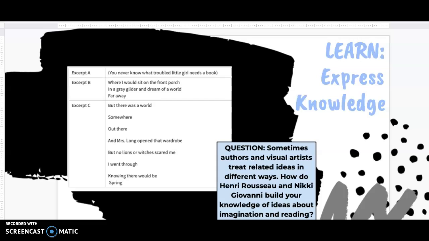All right. So after reading that excerpt, and after thinking about the painting and thinking about the information we just learned about the artist, you may have said something like this. You may have thought of the fact that Giovanni suggests that she is a troubled little girl who needs a book to help her dream about happier places and a place to escape her troubles. And then you might have thought, that's very similar to Rousseau, who was very poor and was never able to see the places that he dreamed about, but he could explore them in his imagination and in his paintings.